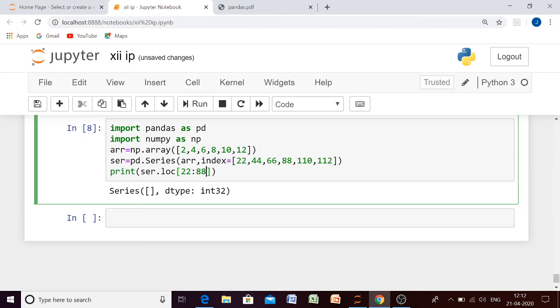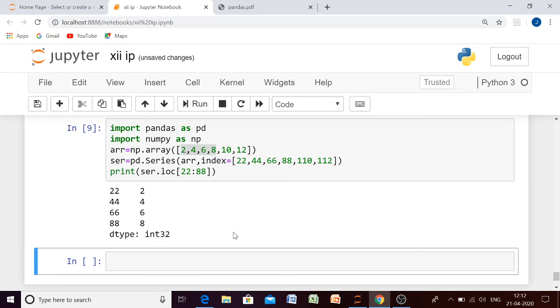So at index 22, which element is stored? 2, at 44 it is 4, at 66 it is 6 and at 88 it is 8. So our result will have 2 4 6 8. Our result is having 2 4 6 8. So I think this topic must have been clear to all of you.